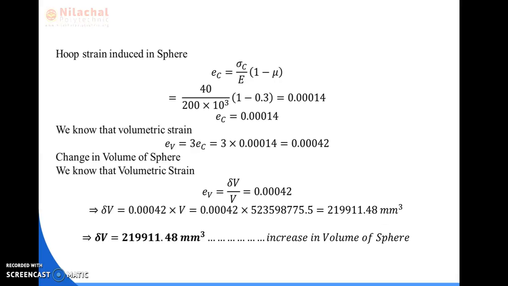So finally it is concluded that the change in volume, or increase in volume of sphere, is found as 219911.48 mm cube. So in this way we are finding out the increase in volume of the sphere.